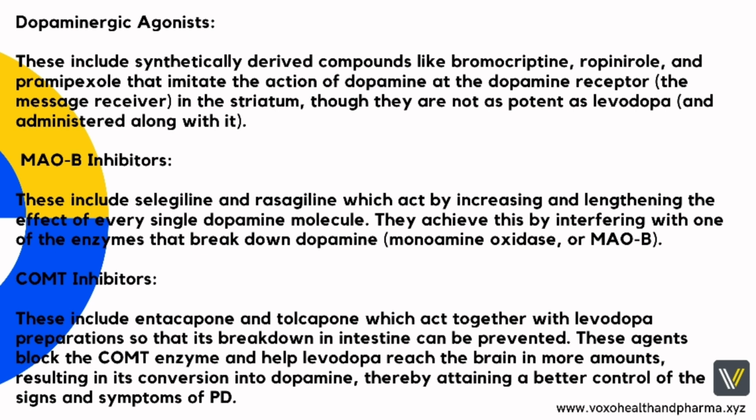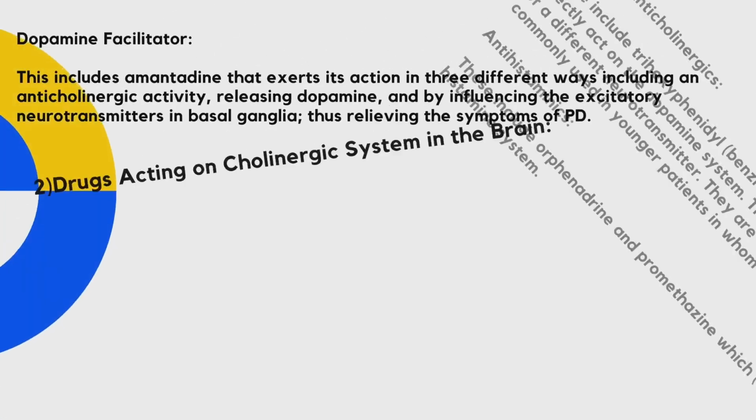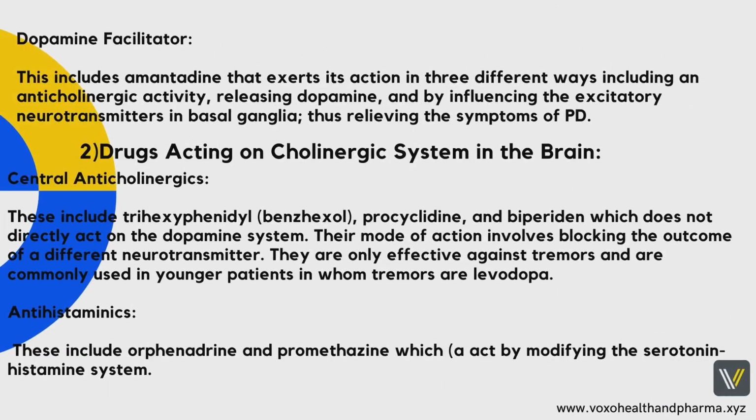COMT inhibitors. These include entacapone and tolcapone, which act together with levodopa preparations so that its breakdown in intestine can be prevented. These agents block the COMT enzyme and help levodopa reach the brain in more amounts, resulting in its conversion into dopamine, thereby attaining a better control of the signs and symptoms of Parkinson's disease. Dopamine facilitator. This includes amantadine that exerts its action in 3 different ways, including an anticholinergic activity, releasing dopamine, and by influencing the excitatory neurotransmitters in basal ganglia, thus relieving the symptoms of Parkinson's disease.